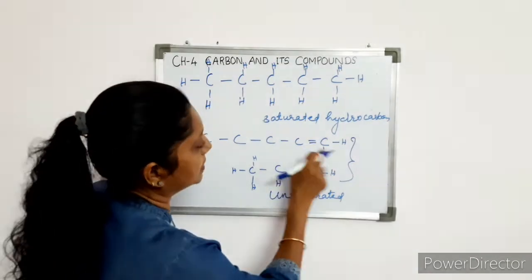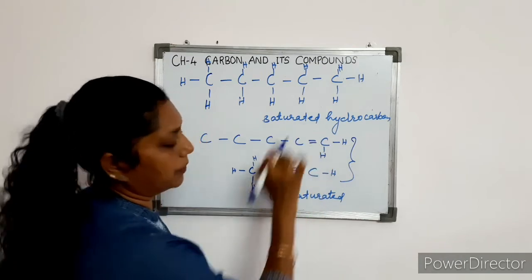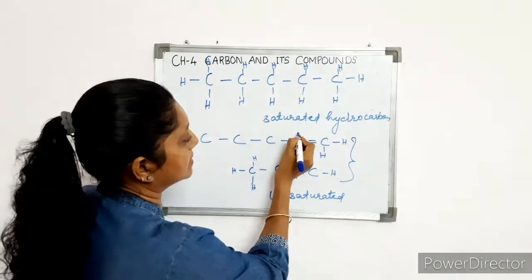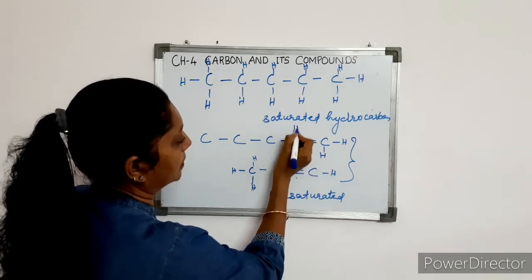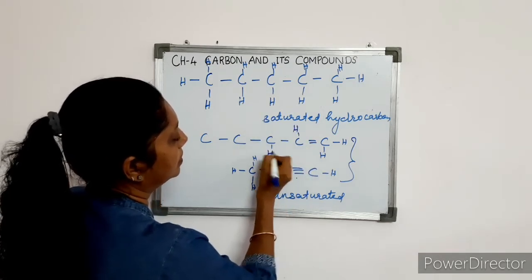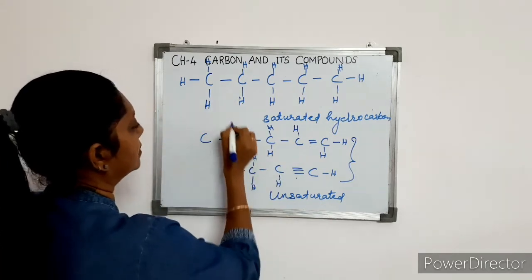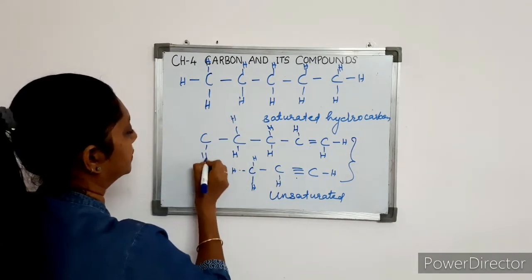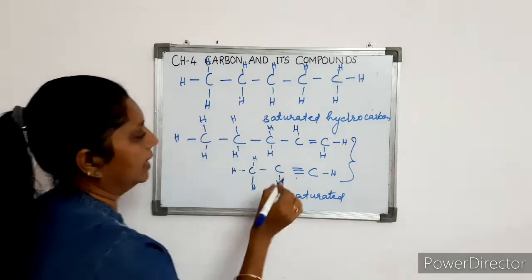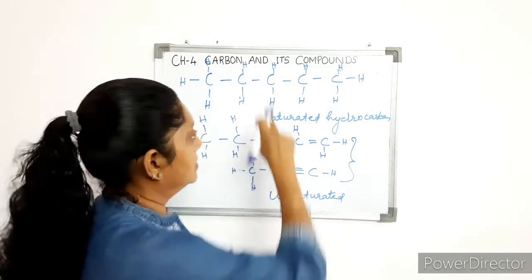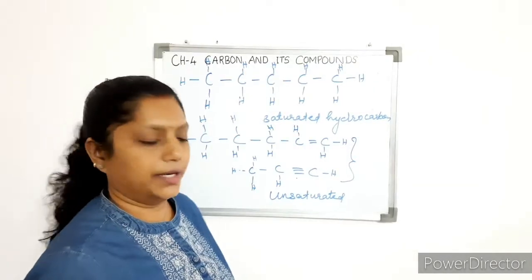Look at the valency of this carbon atom. This carbon atom has valency 1, 2, 3 and 4. All the valencies are completed by hydrogen atoms 1, 2, 3 and 4. Here also, like this, the valence of carbon is completed. We are attaching hydrogen atoms to the carbon atom and the valence is completed. This is a saturated hydrocarbon and these are unsaturated hydrocarbons.